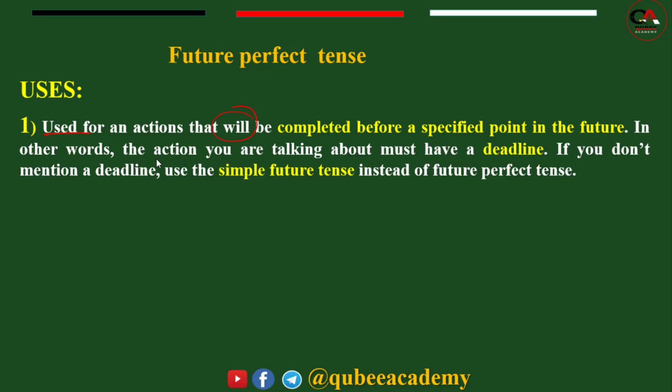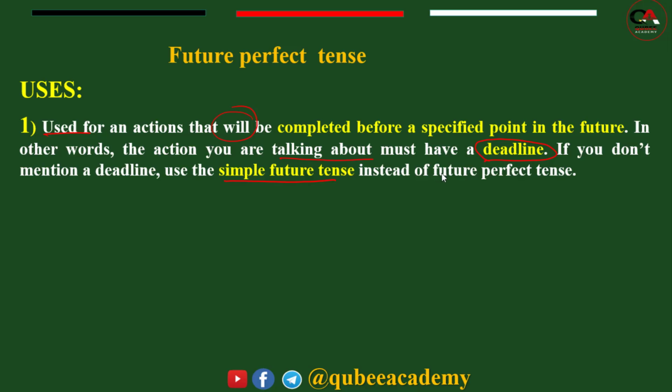In other words, the action you are talking about must have a deadline. So here what you have to know, in order to use future perfect, there should be a deadline. That means a time indicator should be given with a future perfect. If a time indicator is not given, instead of using a future perfect, it is better to use future simple or simple future tense. Because the difference is, in order to use future perfect, there should be a deadline.